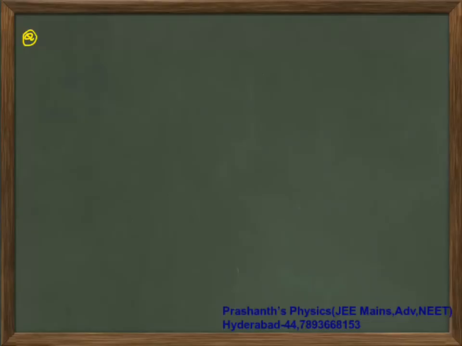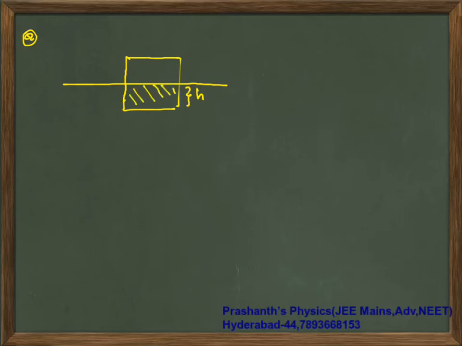Right, now we will solve an application based on this. What is your question is, there is a wooden block and height h of this wooden block is inside the liquid. Its temperature is at some T1. Totally this length is L and gamma of liquid is given to you. This is present in a liquid of linear expansion gamma of liquid.